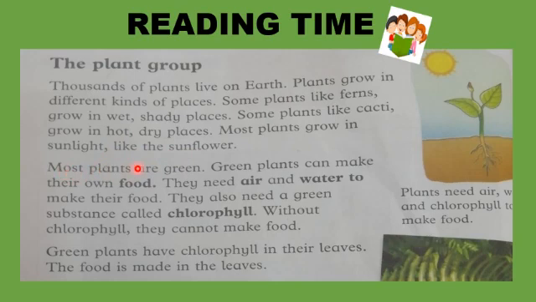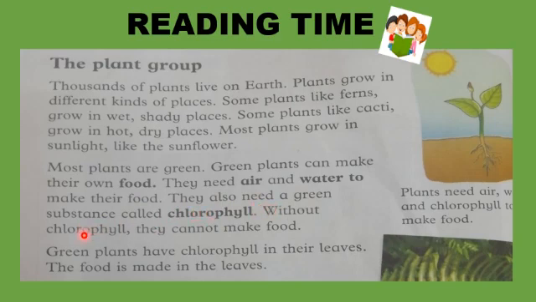Most plants are green. Green plants can make their own food. They need air and water to make their food. They also need a green substance called chlorophyll.